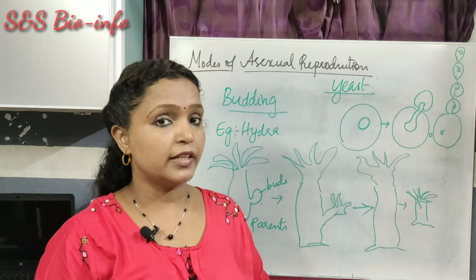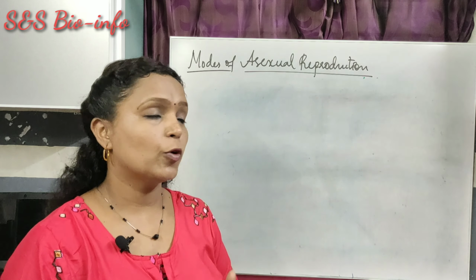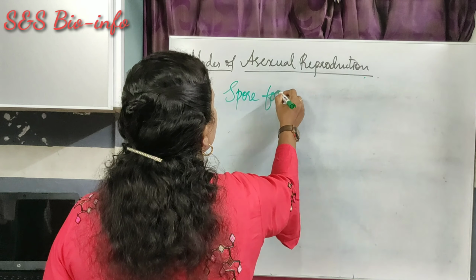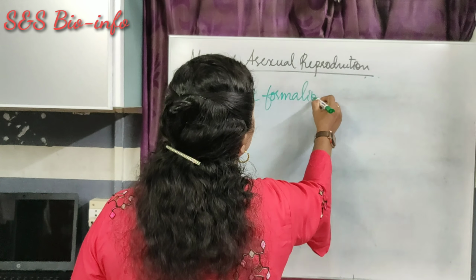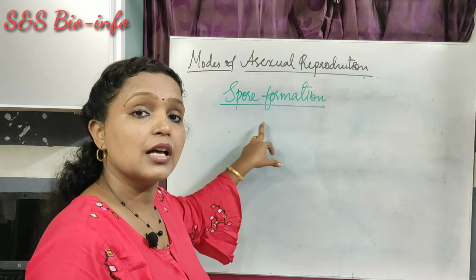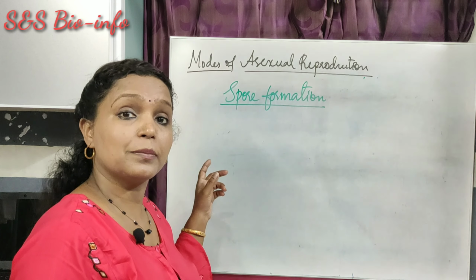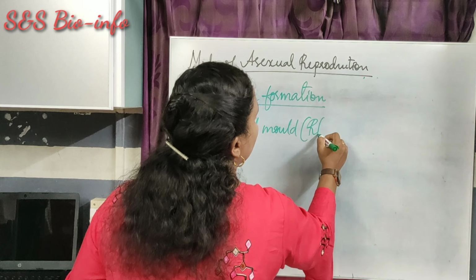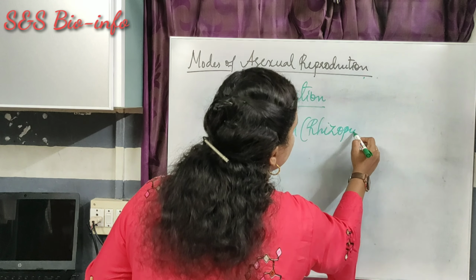The next type of asexual reproduction is spore formation. Here the spores develop into new individuals. This kind of asexual reproduction is seen in non-flowering plants like bread mold or rhizopus.